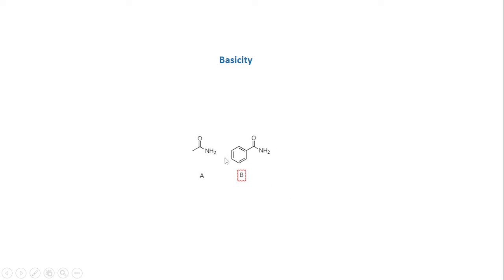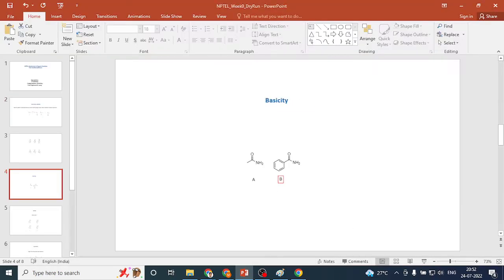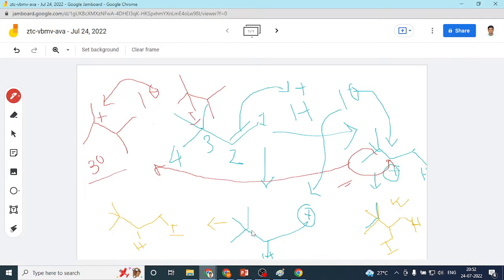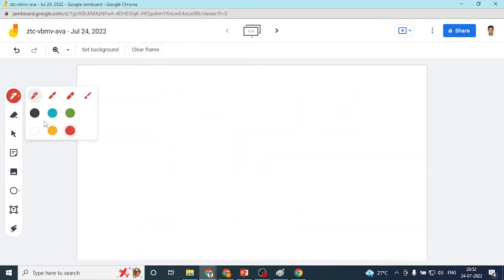Now the question is which one is more basic. The difference between these two, A and B, is just simple methyl and benzene. This is the difference there, right? Now we'll discuss this question. Let's draw here, and then we can come to the point. Let's clear the thing. So let's take the red one also, no problem.